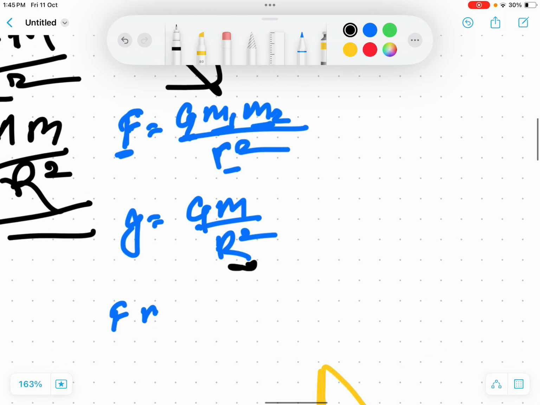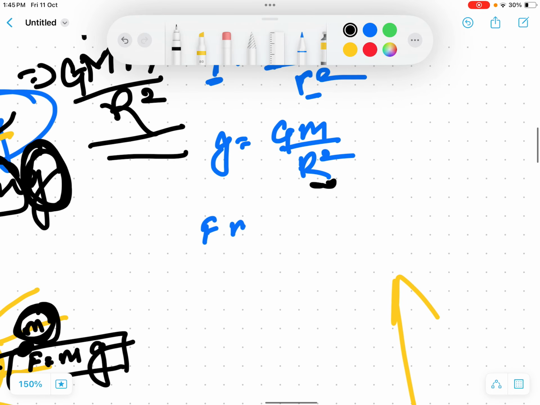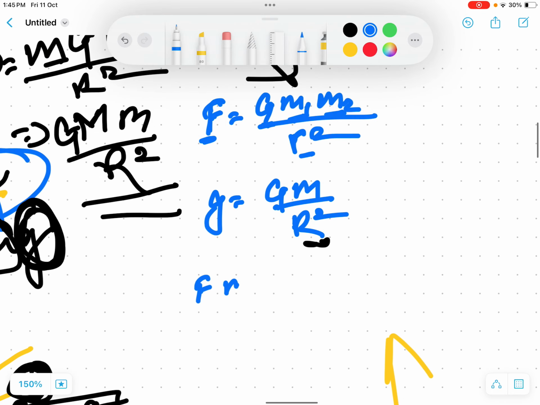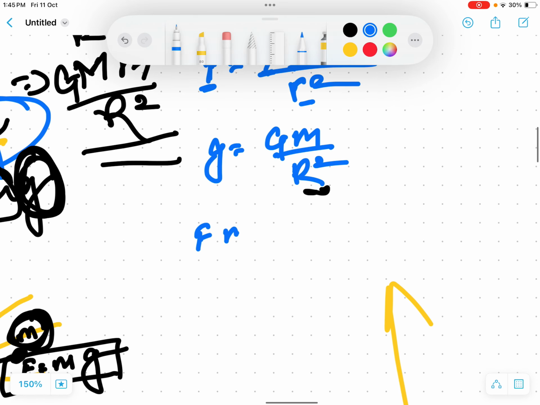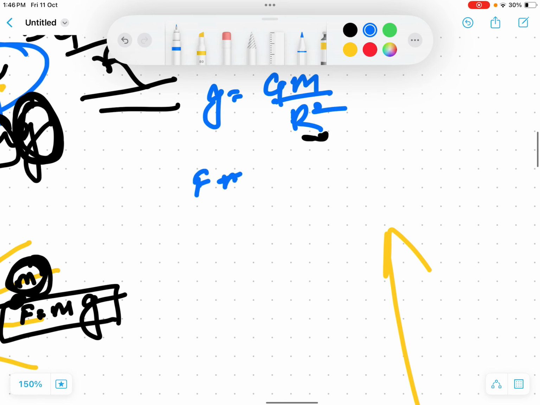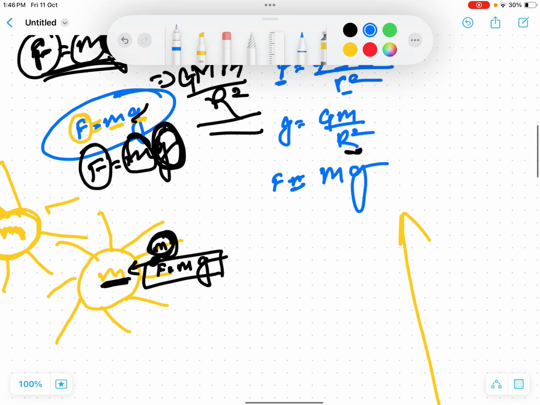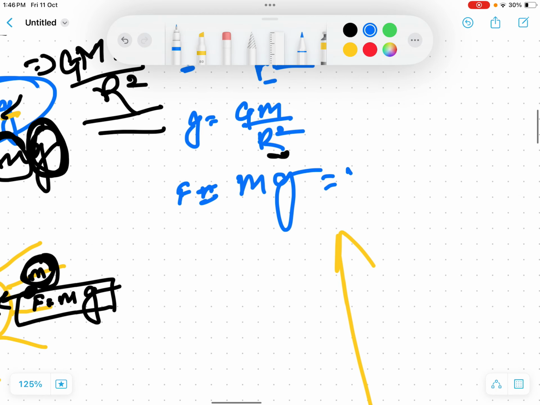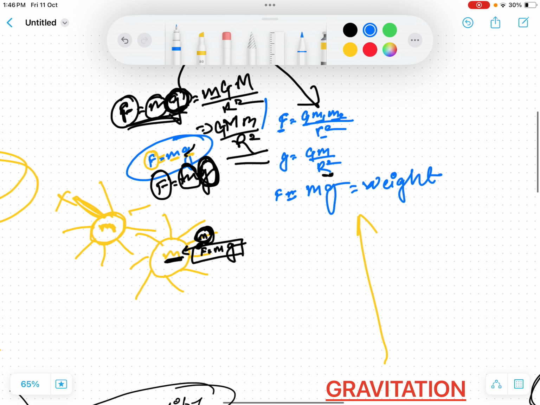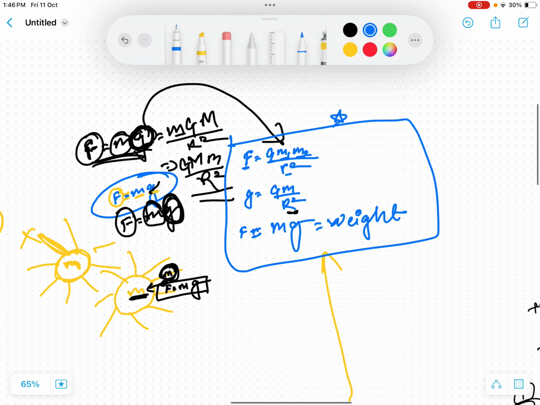So in conclusion, we discovered three formulas: F is equal to G m1 m2 upon r square, g equals to GM upon r square, and F equals to mg, which gives weight. This force is what we call weight. So these are the things to be remembered.